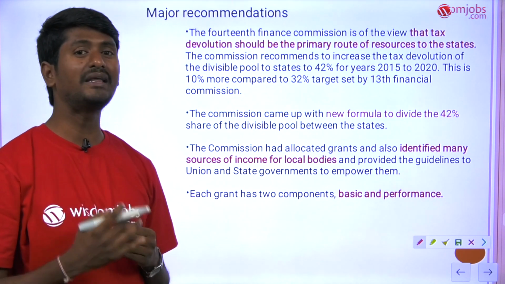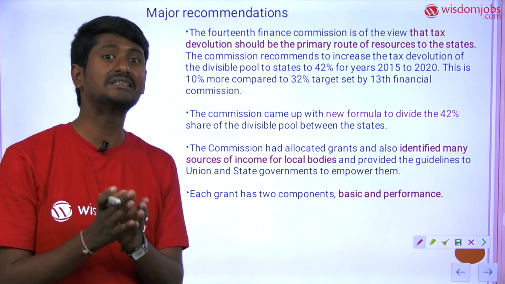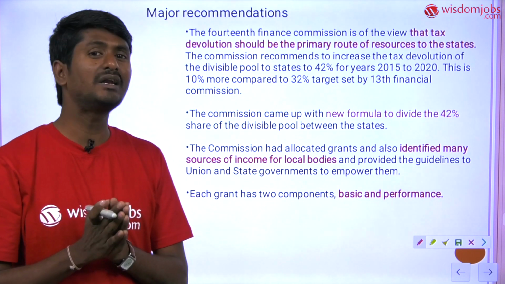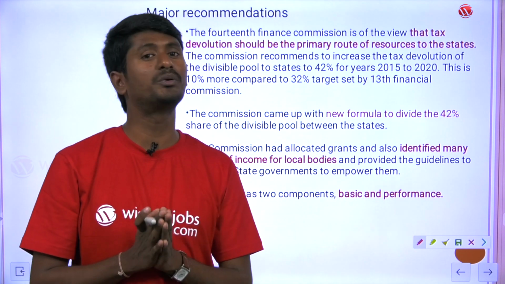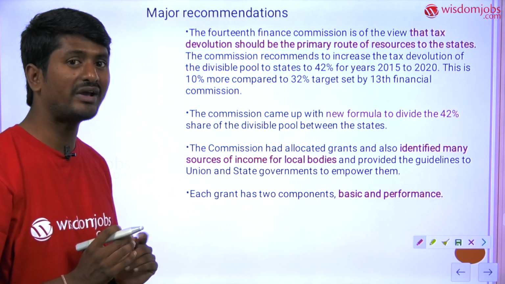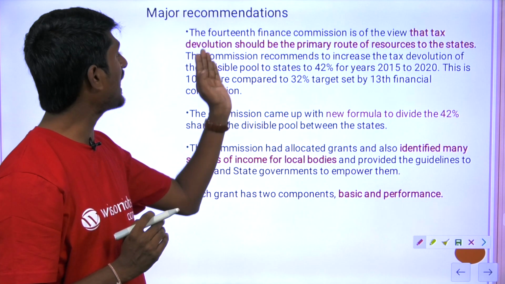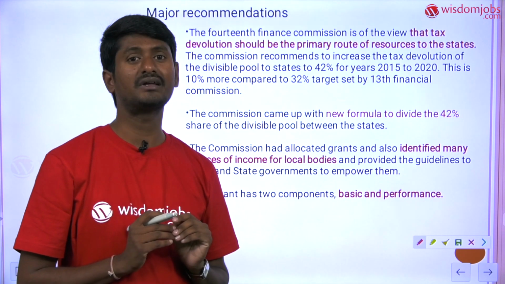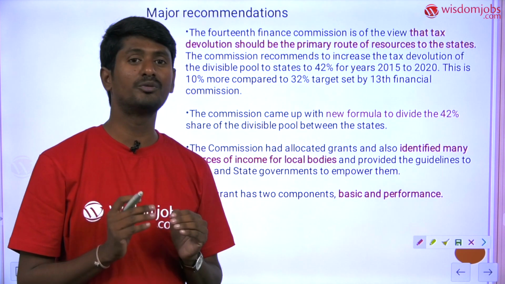But if the money is transferred from the center to the states in the name of schemes like MGNREGA, definitely the states will not have enough power to utilize the money in other areas. So that is the reason why the 14th Finance Commission has recommended that tax devolution must be the primary route for the transfer of resources from the central government to the states.